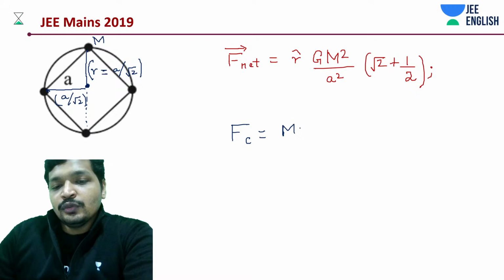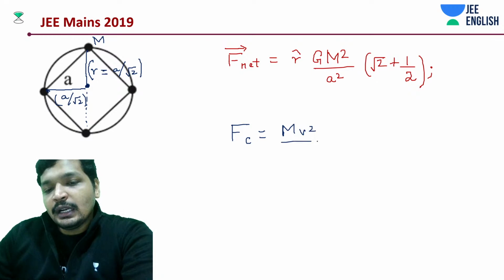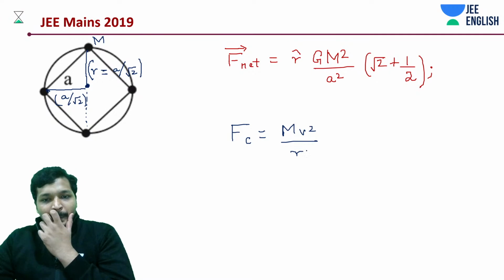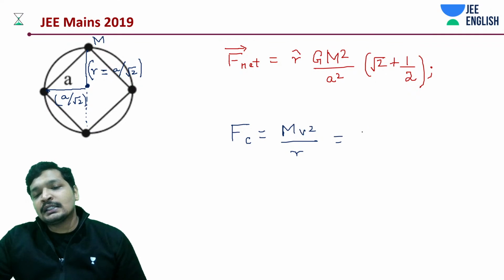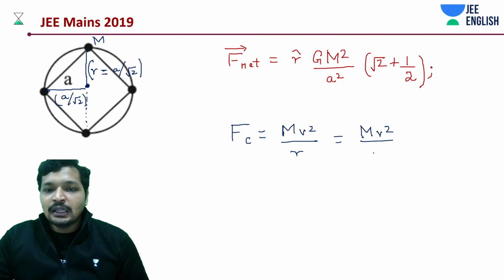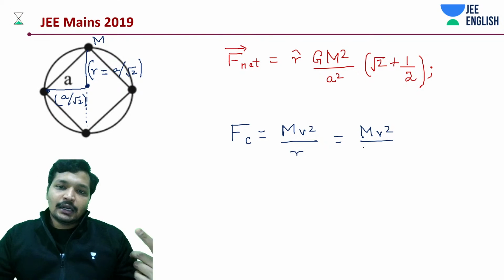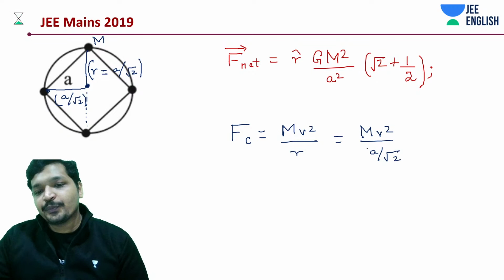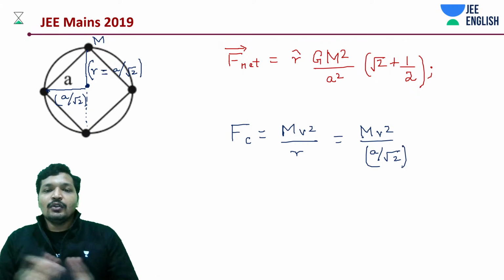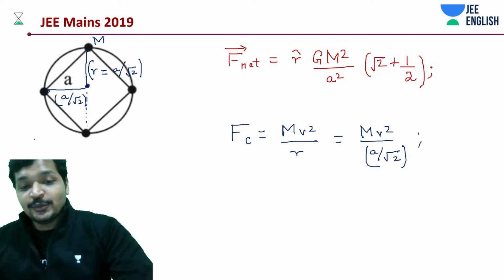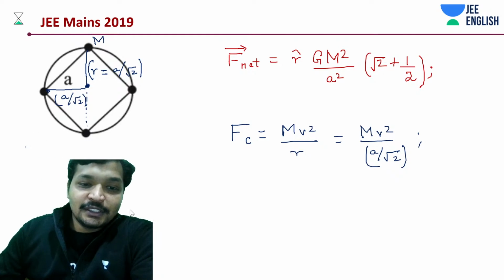So this is going to be m into v square by r. And in this case, how much is this? m into v square divided by root 2 a by root 2. Okay, we are now supposed to equate both of the terms.